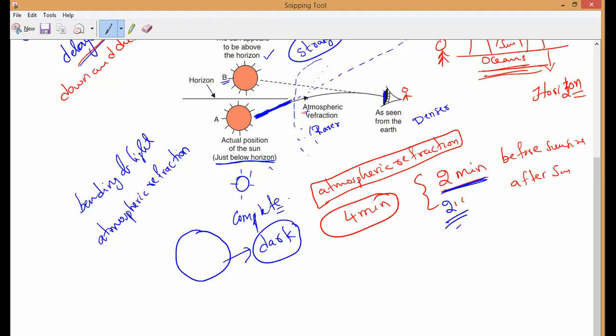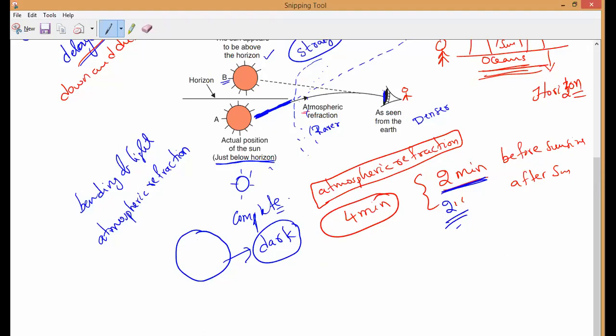How many minutes more? 2 minutes. 4 minutes. Because advanced sunrise is 2 minutes and delayed sunset is how many minutes? 2 minutes. Totally 4 minutes. Totally, we're able to see 4 more minutes of the sun. Understand? 4 minutes. That is why you can see.